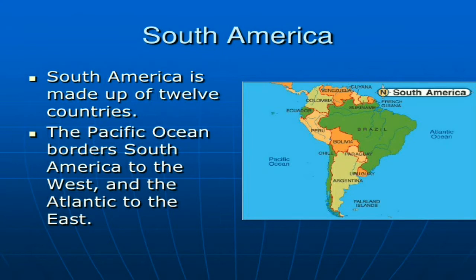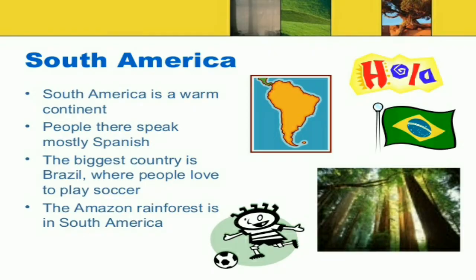The Pacific Ocean borders South America to the west and the Atlantic to the east. South America is a warm continent.